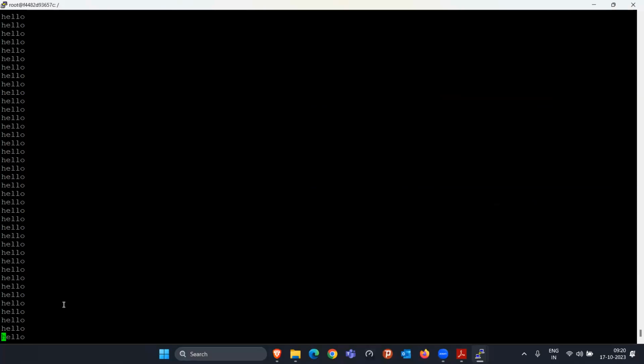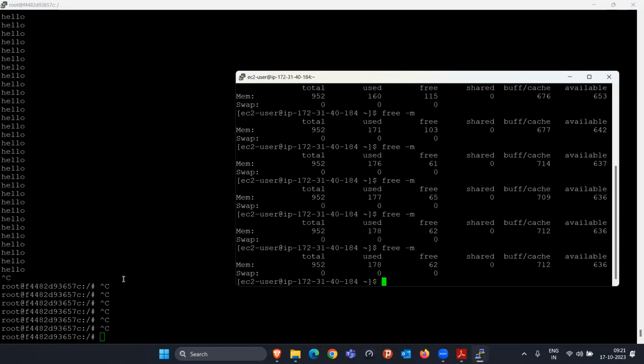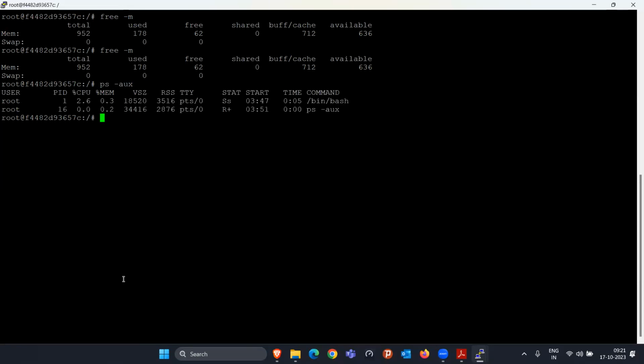And as soon as I close this, actually this will not close, because as I told you one time, if a while loop is running, it will keep running. But now I try to close it. As soon as I closed it, you'll see that they don't require that much, because now this application got stopped. So again, they will give the RAM back in some time. Currently it is 62 MB, but it should give the RAM back. Let me type it here inside. Still it is 62 MB. I think that process is still running because we manually ran that.